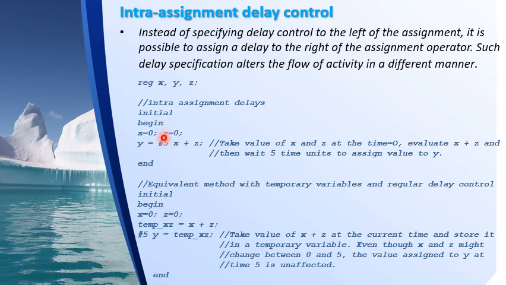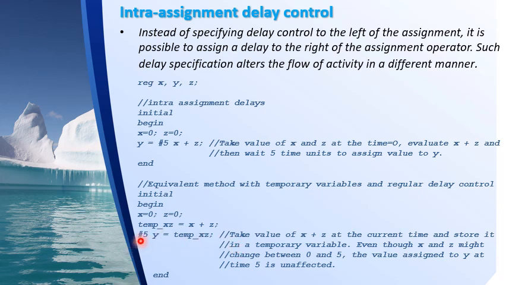If I have to substitute this intra-assignment delay using a regular delay control, it would look like this. That is x equal to 0, z equal to 0. At time t equal to 0 only, see here I have not specified any delay, I evaluate x plus z and store it in a temporary variable temp_xz, and #5 y equal to temp_xz.